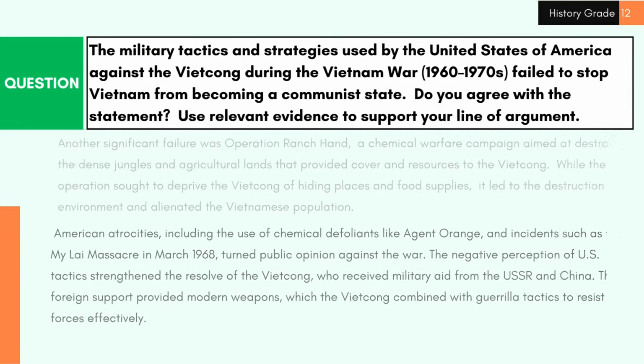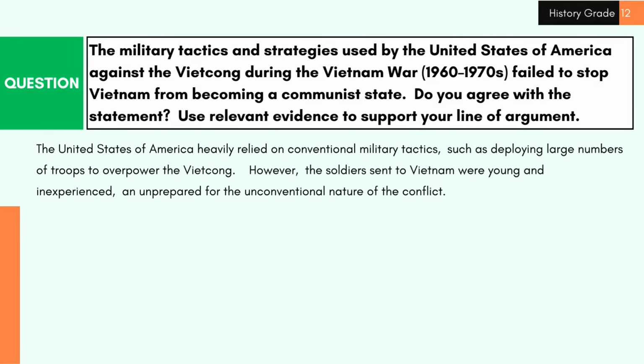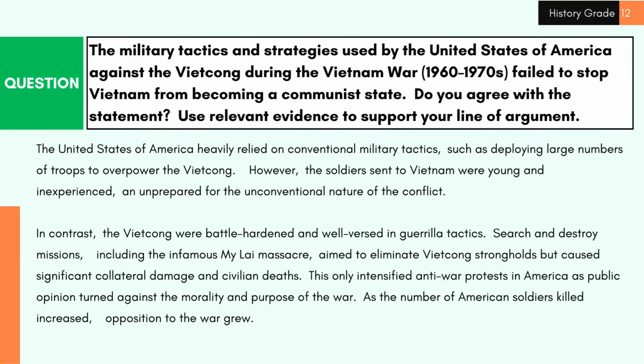effectively. The United States of America heavily relied on conventional military tactics, such as deploying large numbers of troops to overpower the Vietcong. However, the soldiers sent to Vietnam were young and inexperienced, unprepared for the unconventional nature of the conflict. In contrast, the Vietcong were battle-hardened and well-versed in guerrilla tactics.